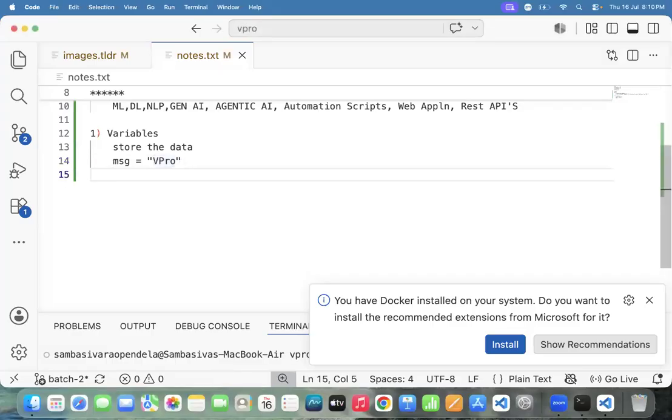For example, here num1 equal to 200. Team, whatever the 200 is there, that 200 is stored to num1. Whatever the 200 is there, the 200 is stored to num1. Then num2 equal to 100. Whatever the 100 is there, that 100 is stored to num2.